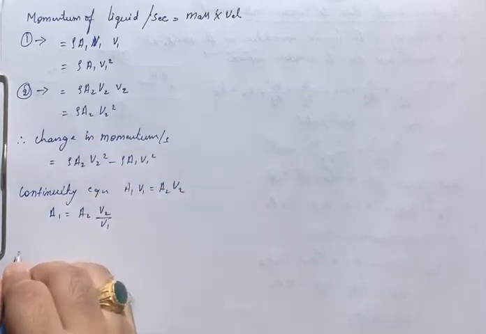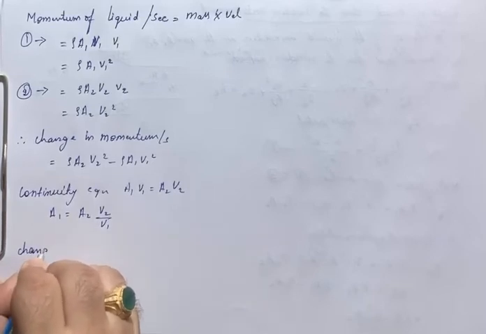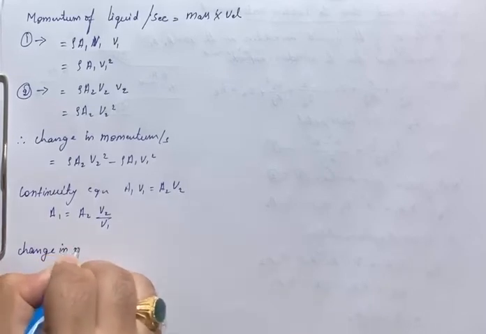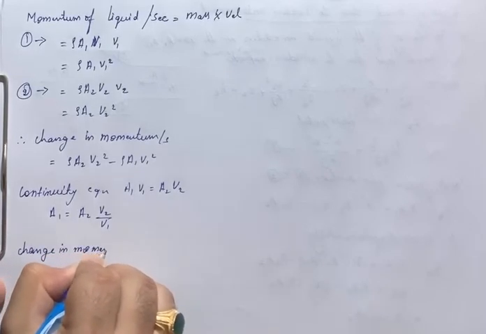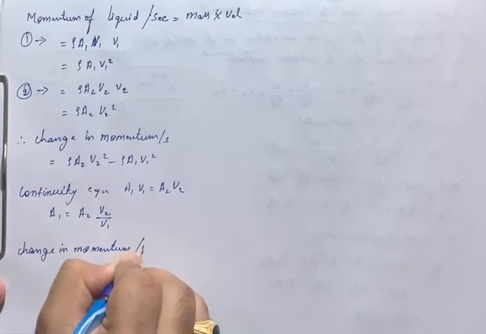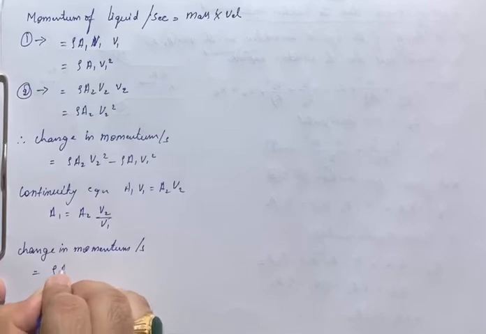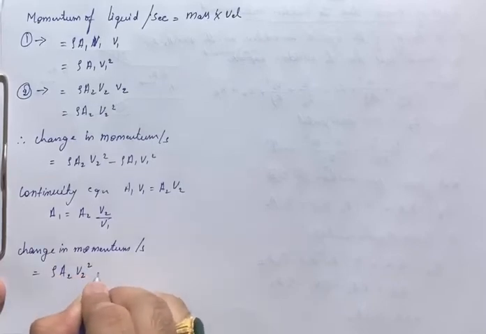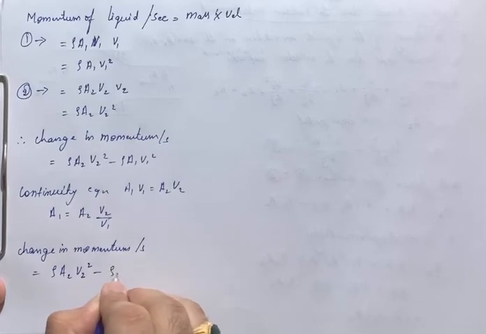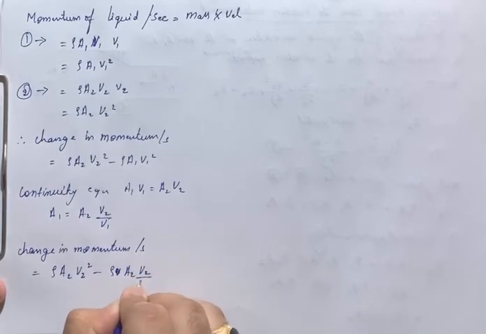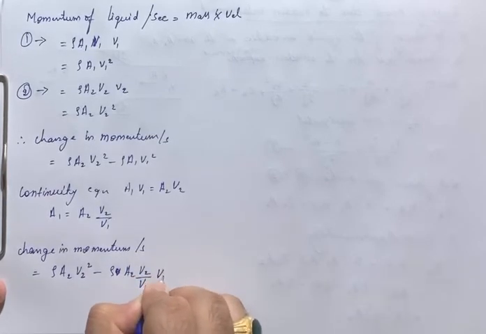So change in momentum per second becomes rho A2 V2 square minus rho into A2 V2 divided by V1 into V1 square.